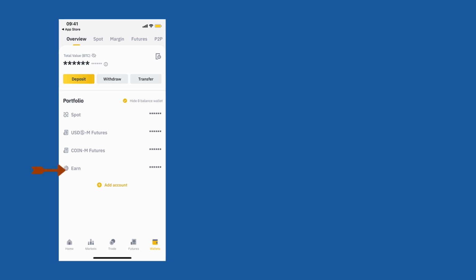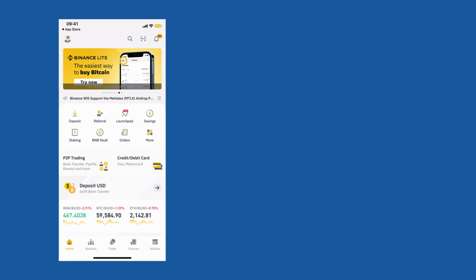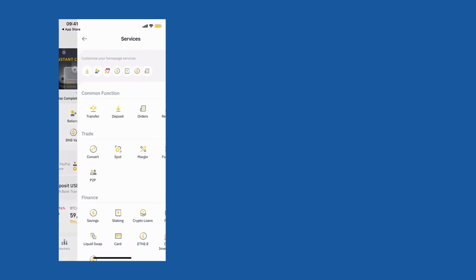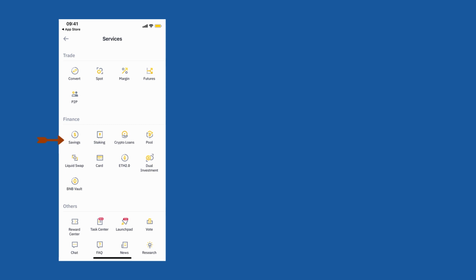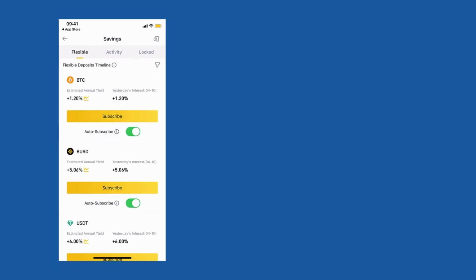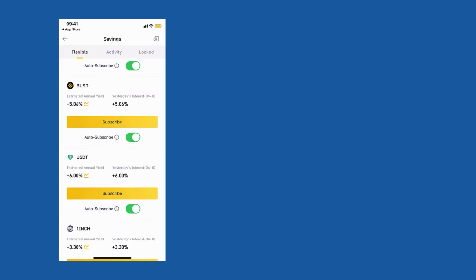Earn is a Binance saving account, which actually lets you earn interest by investing your money with the Binance saving account. So let's say you have 100 USDT, you can lend that 100 USDT to the Binance saving account, which you do by going to the homepage. Here you will see, click on more. Under finance, you'll see this option called savings. You click on that.